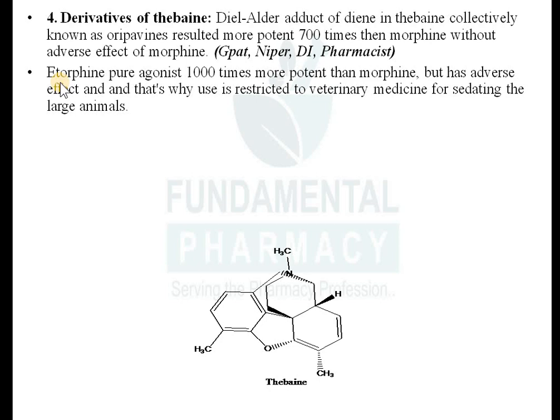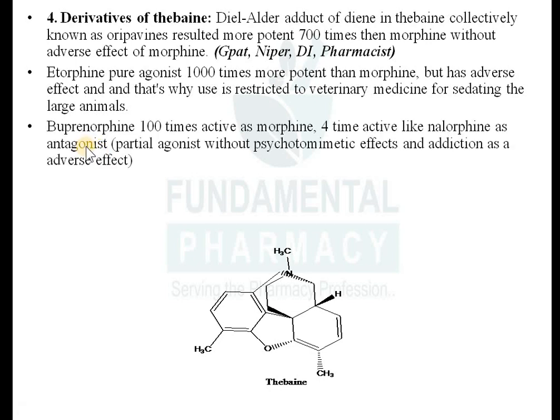That is known as etorphine, which is a pure agonist, and it is around 1000 times more potent. It is not much important, but still you should know, and it has an adverse effect. That's why. Okay, so etorphine is a pure agonist and 1000 times more potent than morphine, but it has an adverse effect, and that's why it is restricted only to veterinary practice. If a bull has gone mad and is very big, you give it an injection of etorphine, and it will be sedated and become calm.